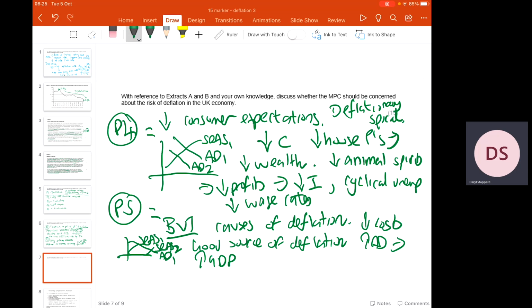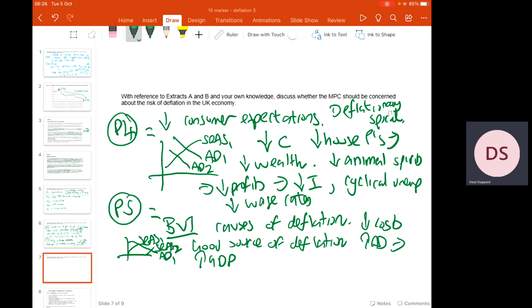Low house prices in particular would reduce wealth of households across the economy. As consumption falls, there will then also be a reduction in animal spirits. Firms will see profit levels fall due to lower demand, but also lower prices. And this will result in a reduction in investment, which will reduce aggregate demand in the economy. This will therefore mean that firms have now got spare capacity to look to reduce that by making workers redundant. This will therefore create cyclical unemployment and force down wage rates across the economy. We therefore have now a vicious deflationary spiral taking place in the economy.